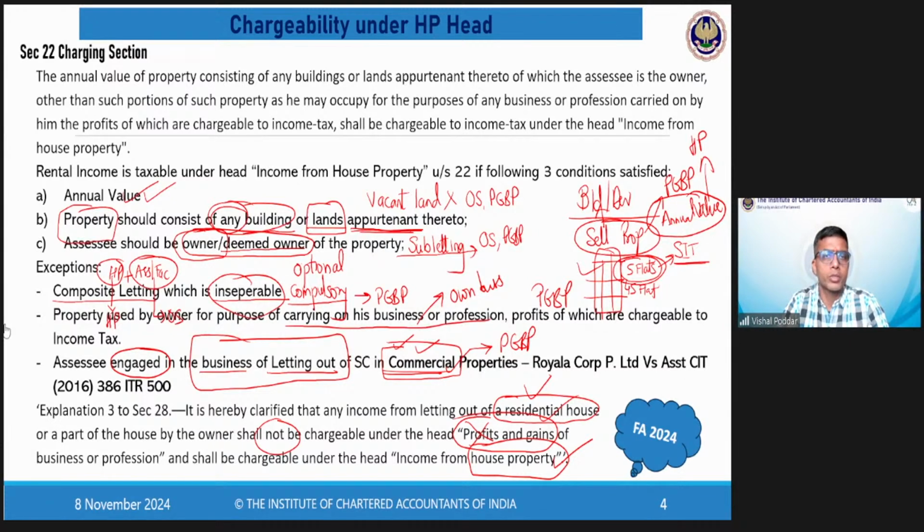Sir, please repeat the calculation of municipal tax. Bhavna, beta, there is no calculation for municipal tax. Municipal tax is always given in the question. You have to just check whether it is paid or outstanding. If it is outstanding, you will not consider it. If it is paid, then only it will be deducted. And let us say it is said that 60% is paid and 40% is outstanding, then only 60% is deducted. So the simple point is there is no calculation. You only have to check whether the conditions are satisfied. Is this clear?